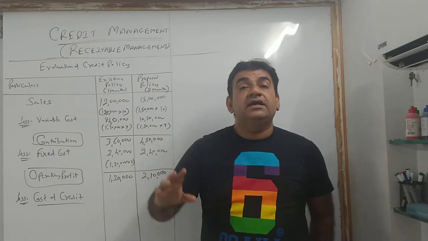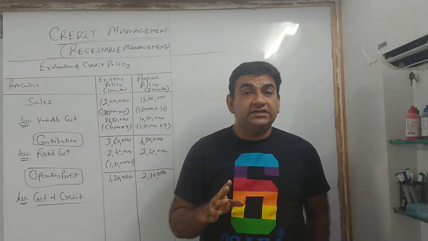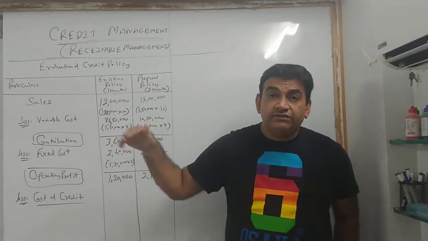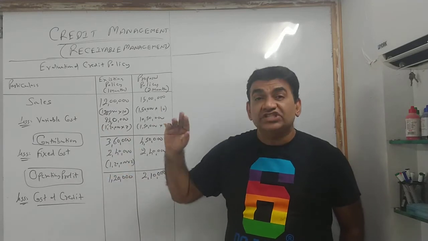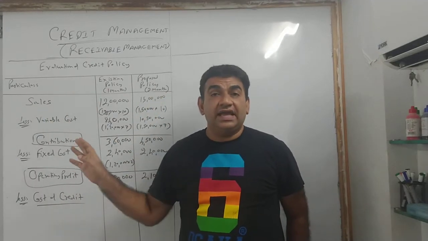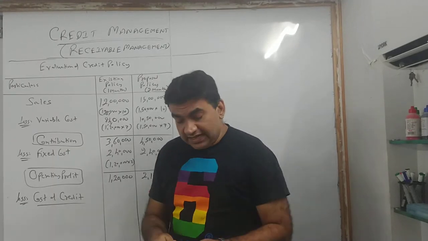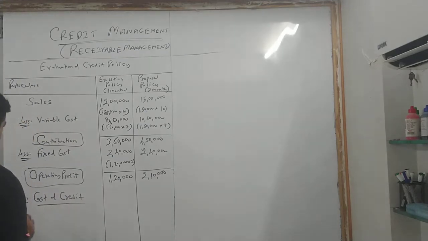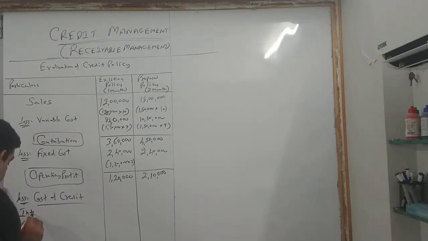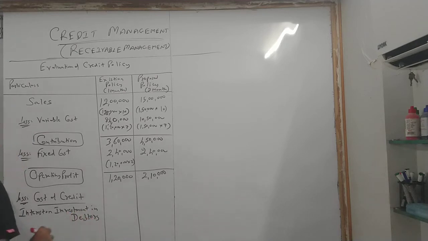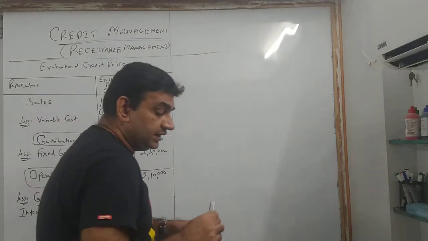But again understand what is interest on investment in debtors. अगर मैंने क्रेडिट नहीं दिया होता, पैसा immediately आ गया रहता, I would have used it for 1 month or 2 months. यहाँ पे because I gave credit, मेरा पैसा अटक गया है, so that will cost me. So that cost I have to deduct. ठीक है? So right there, interest on investment in debtors.